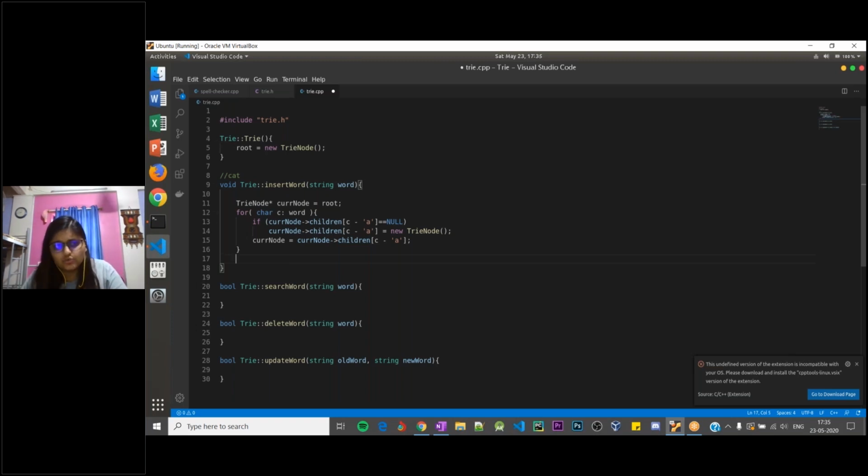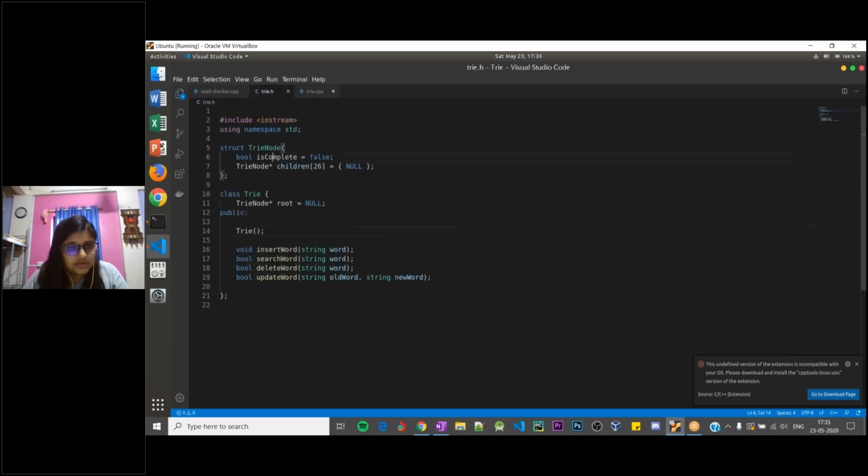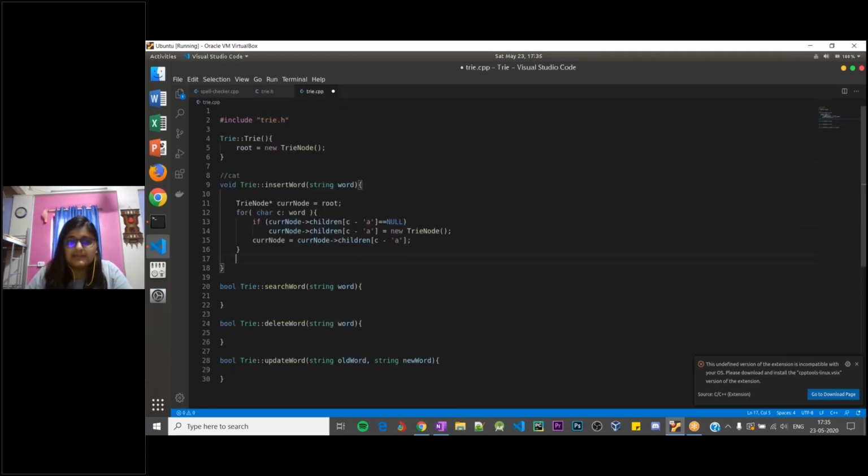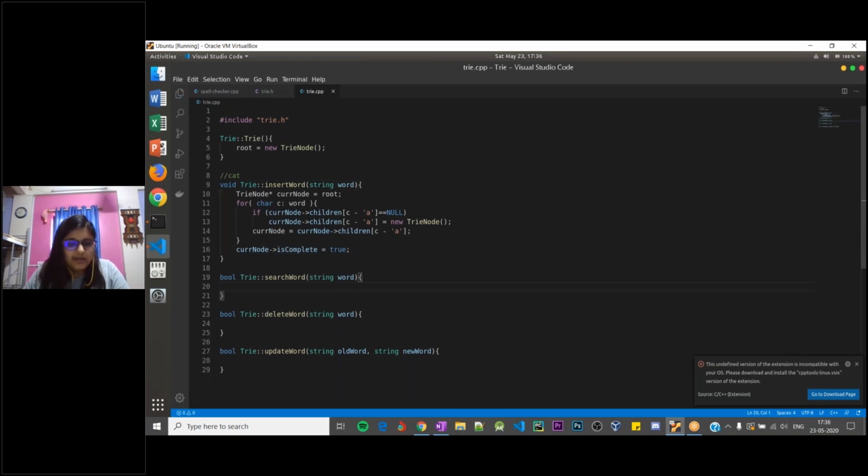When we come out of this for loop, our current node will be pointing to T, and we need to set T node's is-complete parameter to true. So I'll set current node's is-complete parameter to true, and that is how we know that the word is terminating at T. It's not terminating at C, it's not terminating at A, but it is terminating at T. So that's a simple implementation over there.